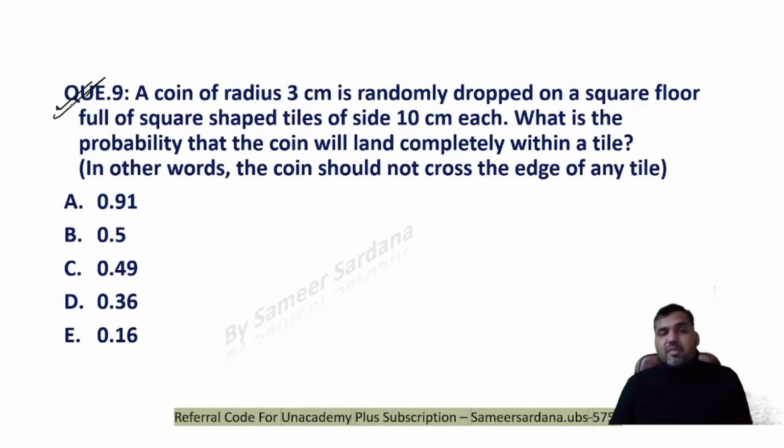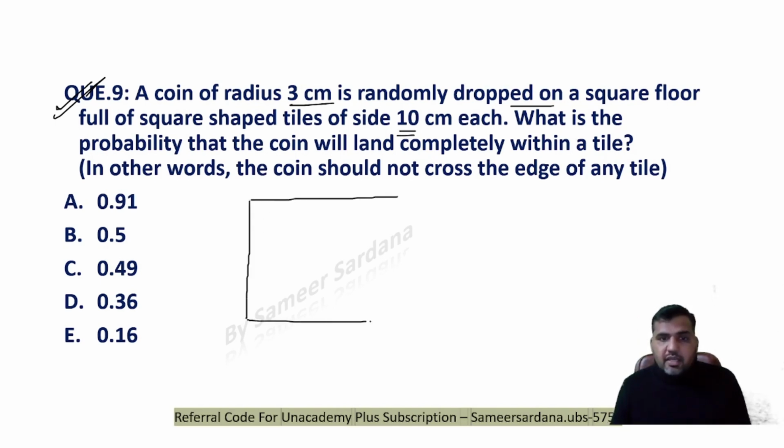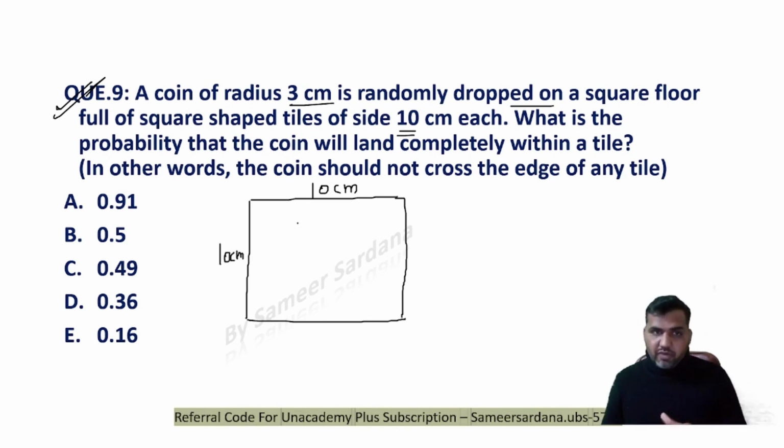This, you see, is a geometric probability question. A coin of radius 3 cm is randomly dropped on a square floor full of square shaped tiles of side 10 cm each. What is the probability that the coin will land completely within a tile? So guys, we have a square tile here, as you can see, and this length is given to me as 10 cm. Now a coin is dropped and I want to find the probability that the coin will be completely within the tile.